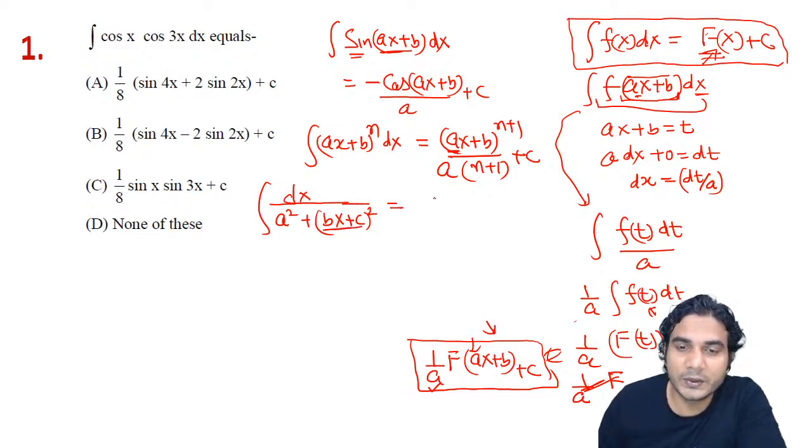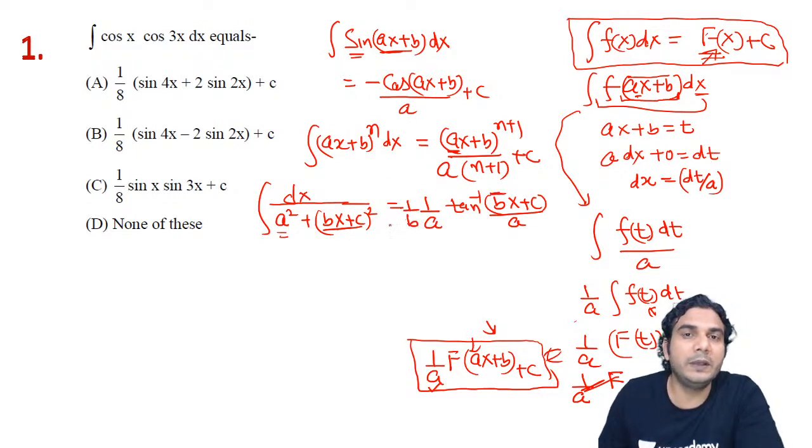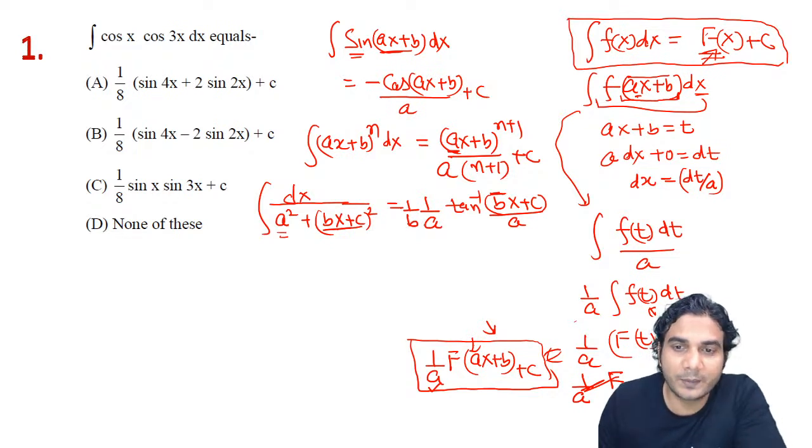So how to use it? Now it will be 1 upon a as it is because of this a. Tan inverse of, in place of x it will now be bx + c, and divided by a, like in the previous formula. And one more thing you need to do: you need to divide by this number, so 1 upon b will also be there. So it is now 1 upon ab, alright, 1 upon ab. So I hope all these formulae are clear now. So now we can start.